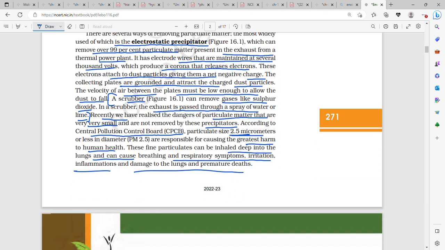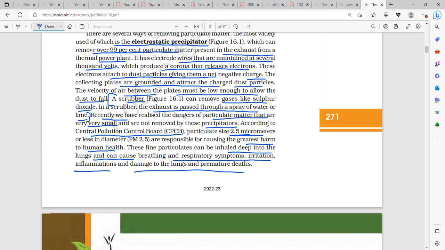In an electrostatic precipitator, the gas containing harmless gases as well as gaseous pollutants and particulate matter is passed through. This electrostatic precipitator can remove 99% of particulate matter present in the exhaust from a thermal power plant. It has electrode wires which are maintained at several thousand volts. They produce a corona which releases electrons.